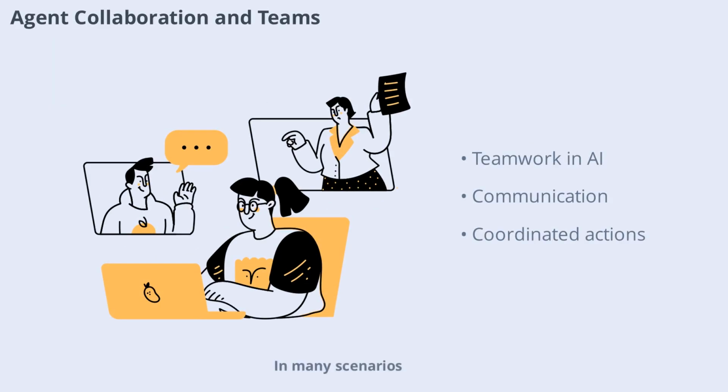In many scenarios, multiple agents work together as a team to achieve shared objectives. Collaborative agents must communicate, coordinate, and sometimes negotiate to succeed. This teamwork enables more complex and large-scale problem-solving, opening new possibilities for AI applications.